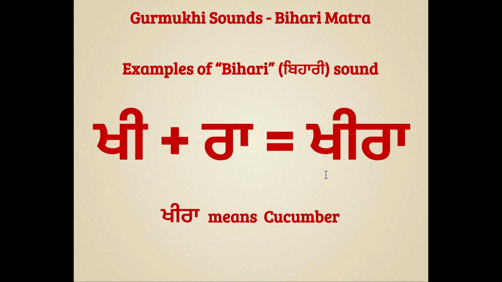Let's move to the next word. The next word is Kheera. Kheera means cucumber. And to read this word, we can say Khakkenu Bihari Ki, Rarenu Kannara, Kheera. Kheera. You can repeat after me. Kheera.